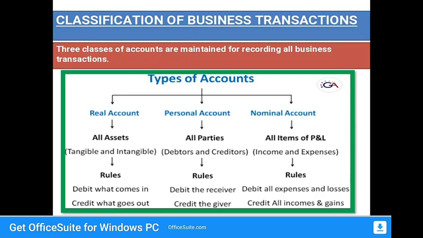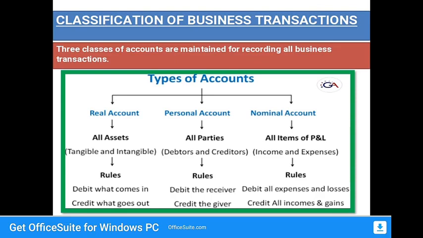And coming to the personal account, there are all parties: organizations and persons, meaning physical evidence exists, and then only we can treat them as debtors and creditors. Even debtors and creditors have two characteristics, and they will perform according to the situation.